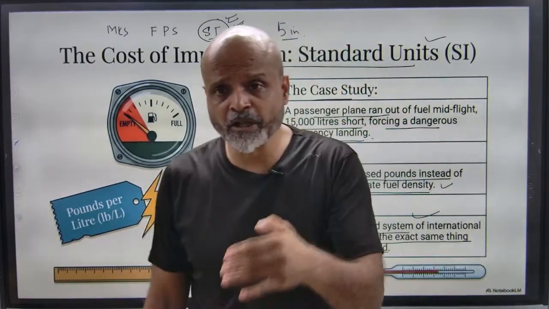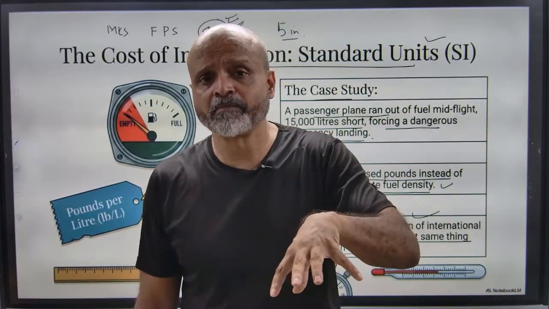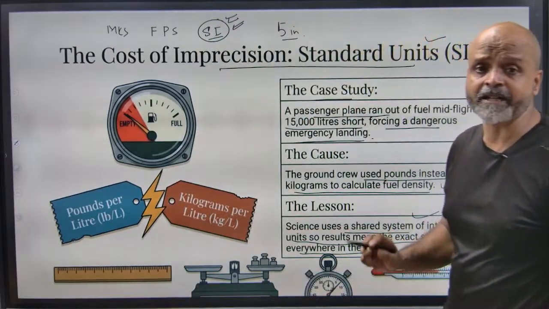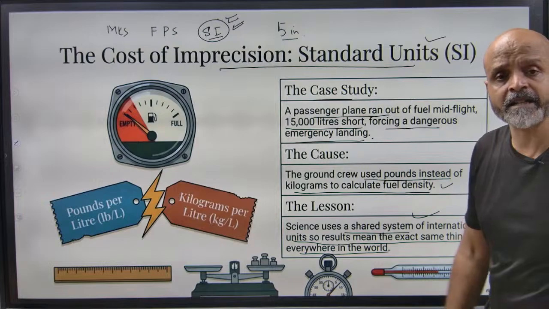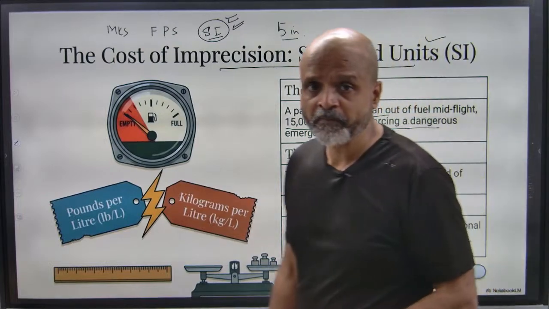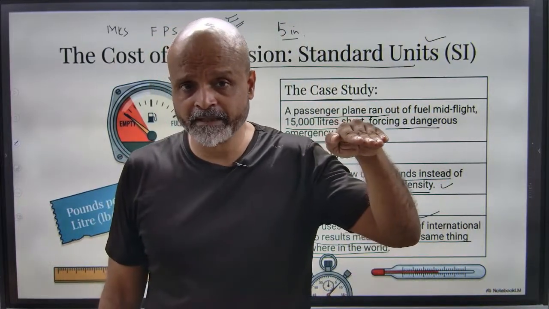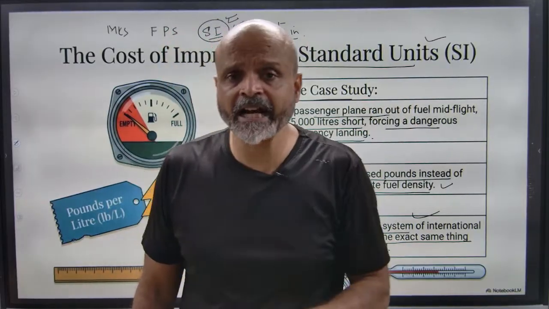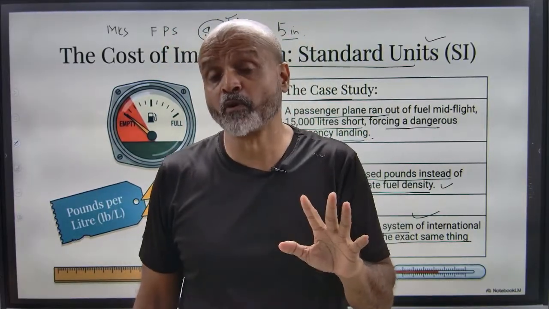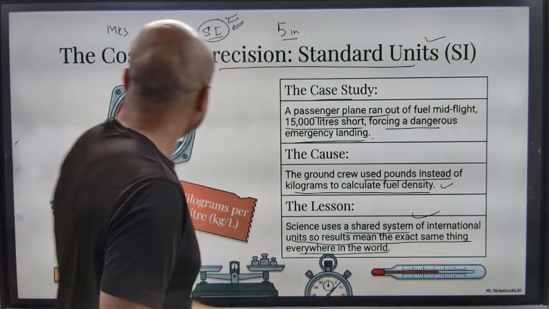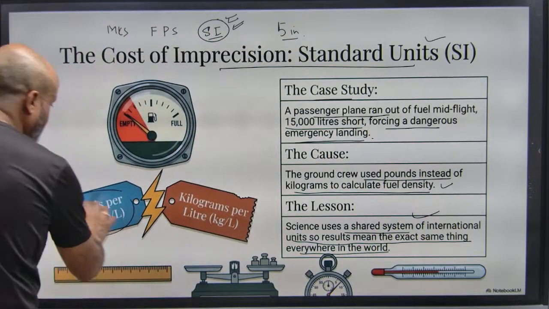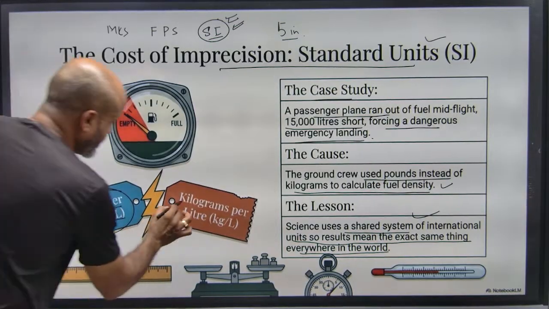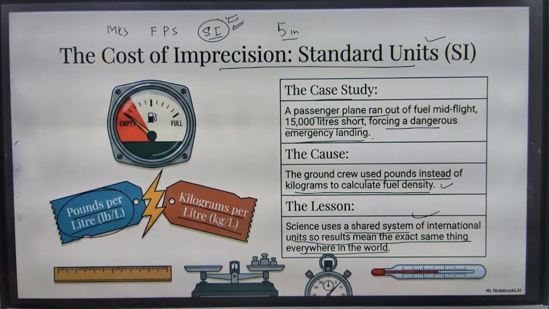The plane was going from country to country, and in one particular country the fuel density was calculated in terms of pounds, and that resulted in a confusion and a shortage of fuel. While the pilot was still up in the air, he realized it and quickly made an emergency landing, saving the passengers. But this could have proved a disaster. What happened is that the fuel was calculated in pounds per liter, whereas it should have been calculated as kilograms per liter.